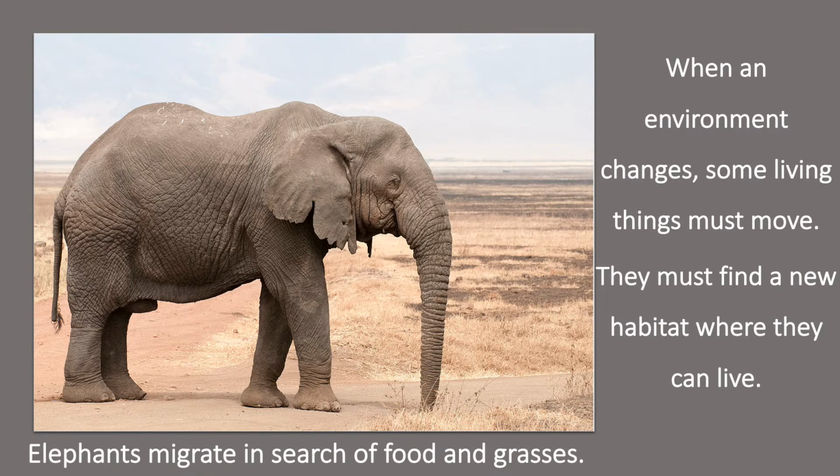When an environment changes, some living things must move. They find a new habitat where they can live. For example, elephants migrate. It means they move from one place to another in order to search for food and grasses.